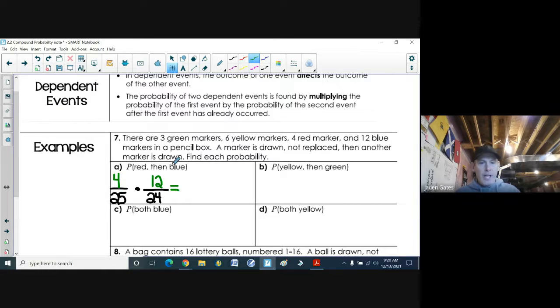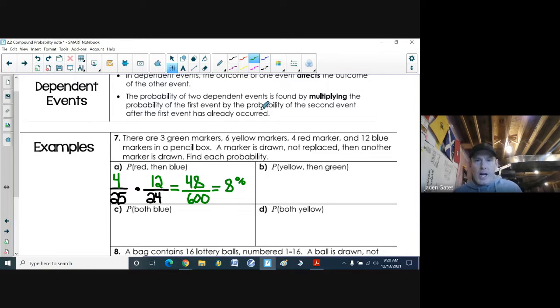Now, probability. 4 times 12 is 48. 25 times 24, I have no clue on that one. 600. Now converting that to a percentage, I get 48 divided by 600, and then times it by 100%, I get just an 8% chance of that happening.